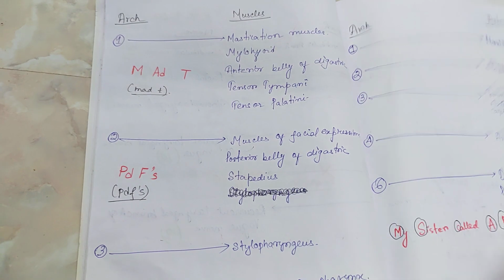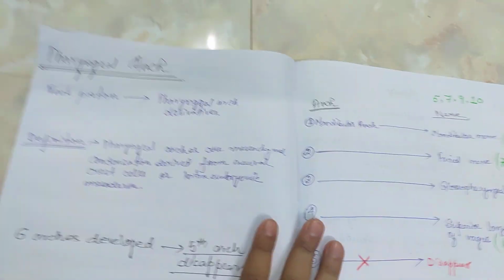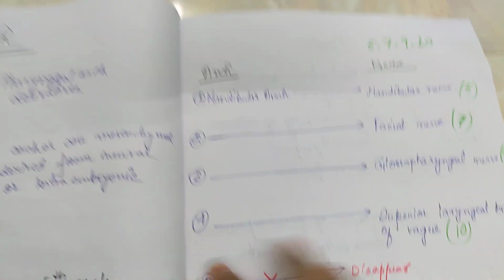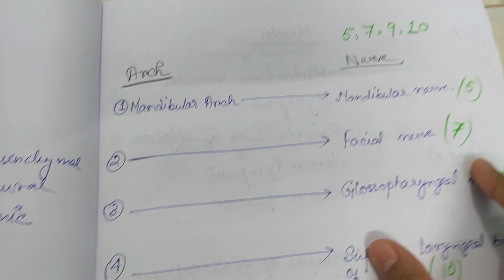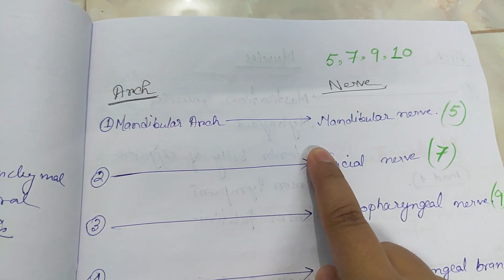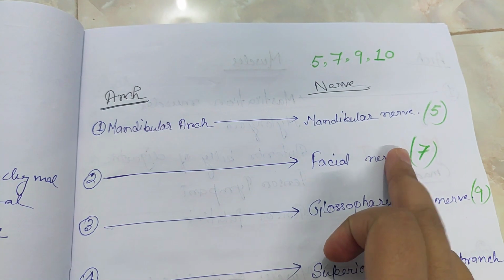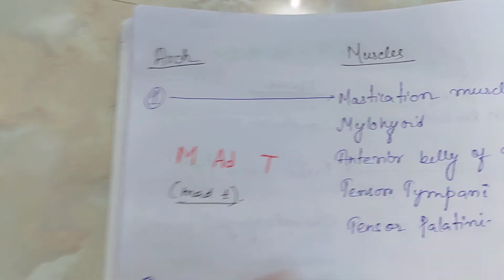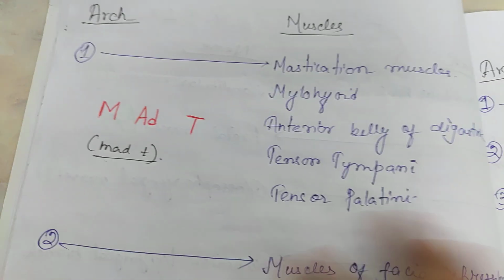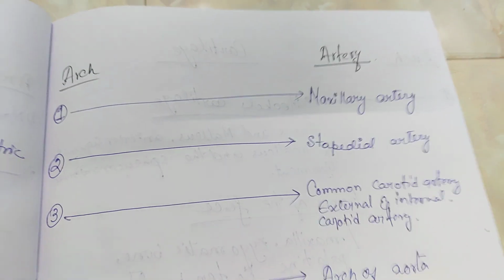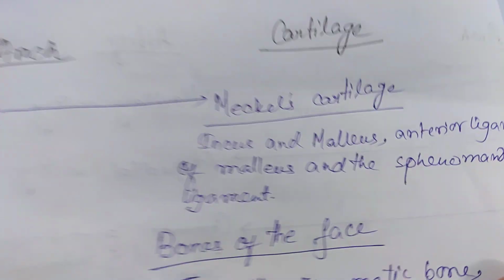One more thing, you will see that most of the derivatives of the first arch start with the letter M. Okay, like this: first arch nerve is the mandibular nerve, M. Next is the muscle, muscles of mastication. Next is the artery, maxillary artery, and lastly the cartilage is Meckel's cartilage.